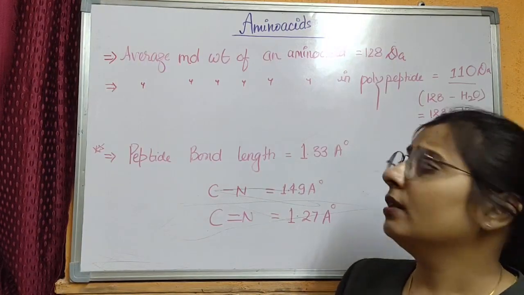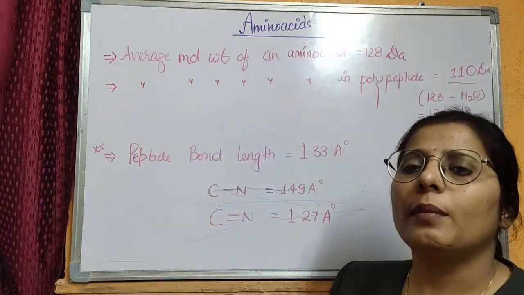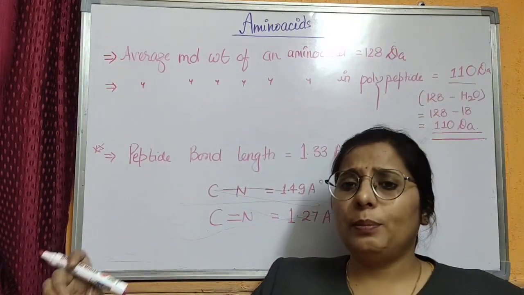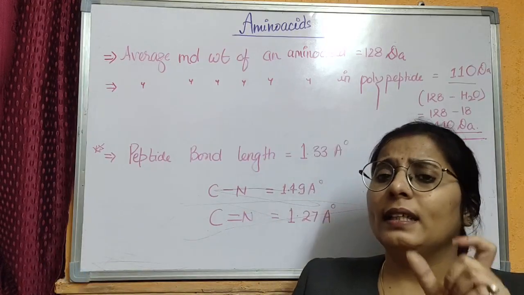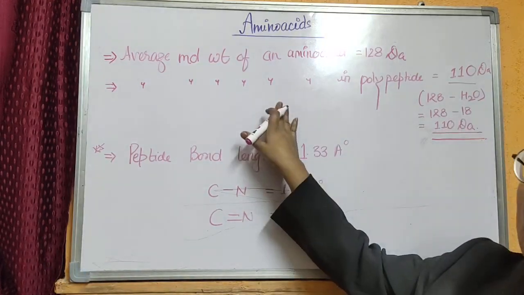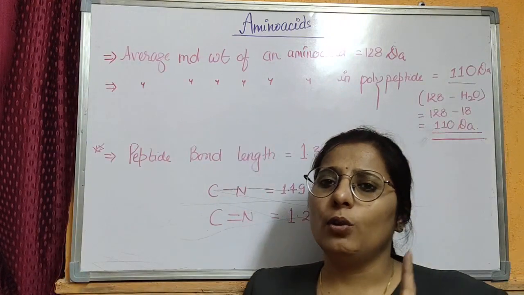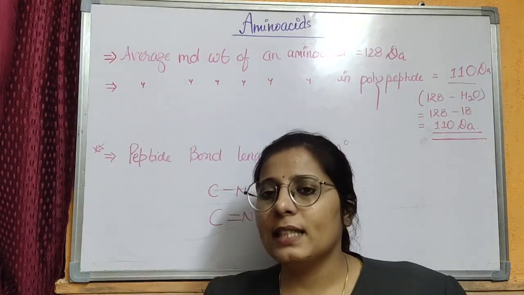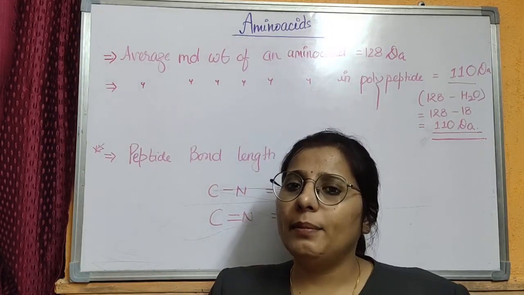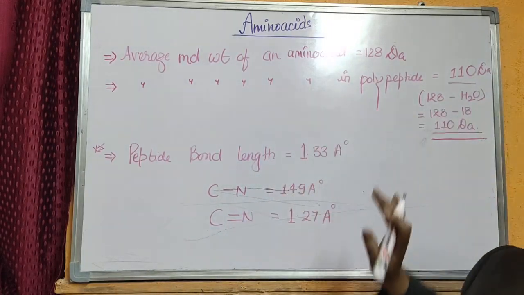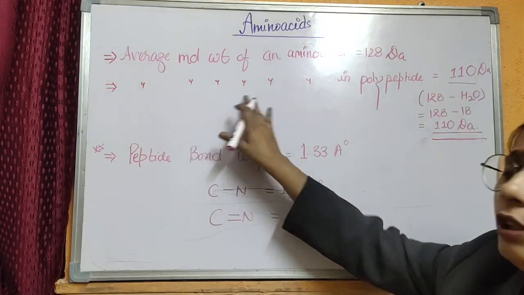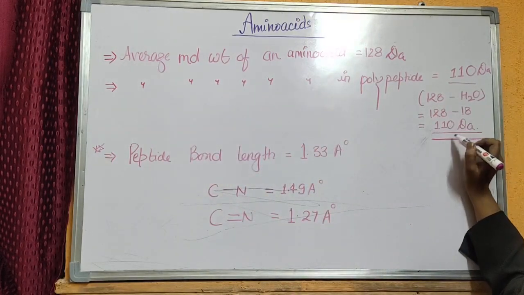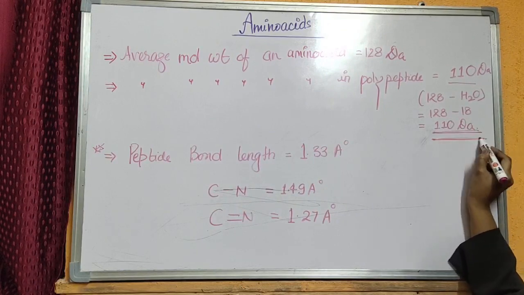The average molecular weight of an amino acid is 128 Dalton. But in a polypeptide or a peptide molecule, the average molecular weight of an amino acid is 128 minus the molecular weight of water that has been removed during amide bond formation, so it will be 128 minus 18, that is 110 Dalton.